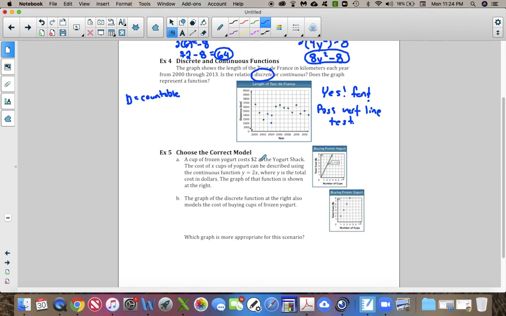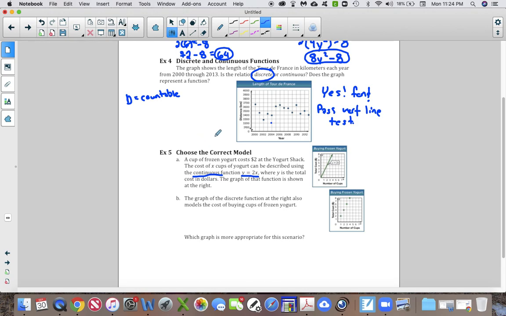A cup of frozen yogurt costs $2 at a yogurt shack, and the cost of x cups of yogurt can be described using the continuous function. Continuous, because this is a linear function, which means a line, and I told you on the front side, lines involve continuous functions because there's an infinite number of points on this line, right? y is the total cost in dollars, and the graph of that function is shown at the right. So this is this guy.